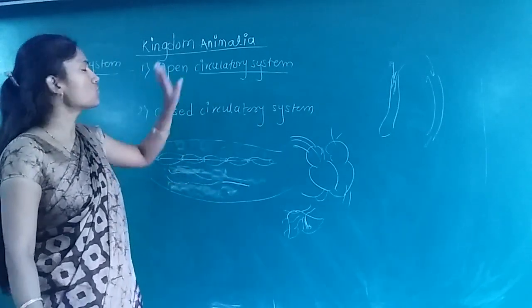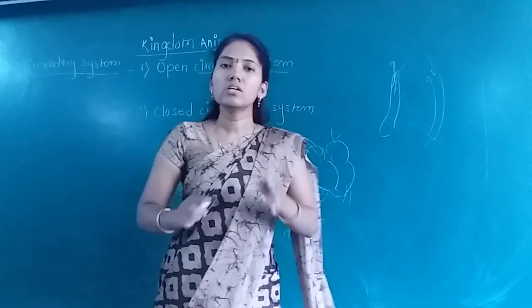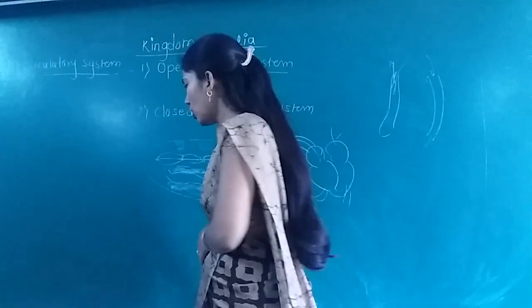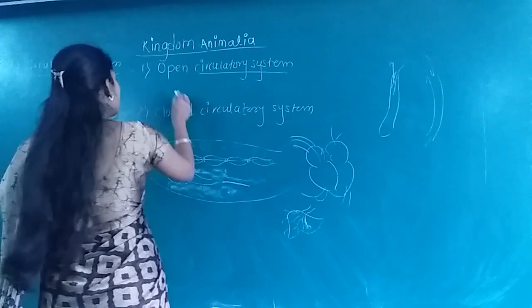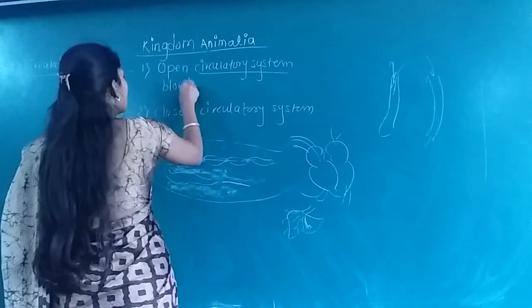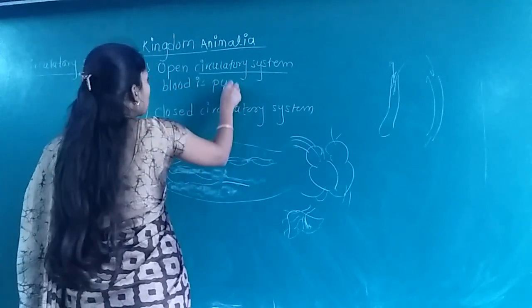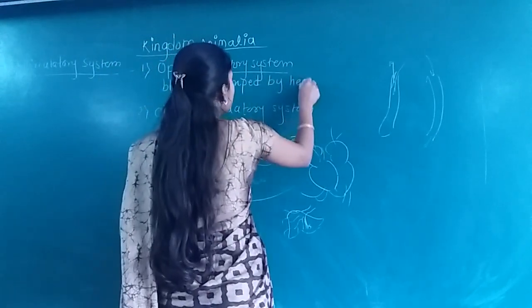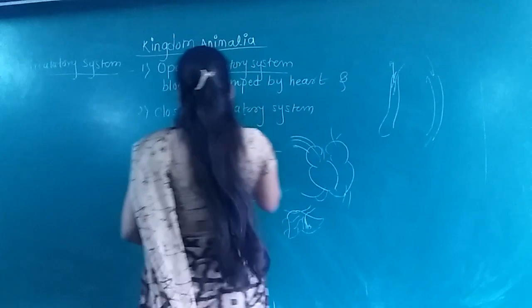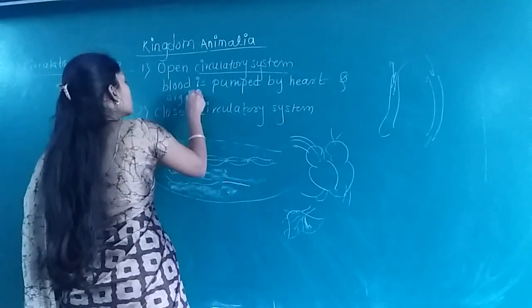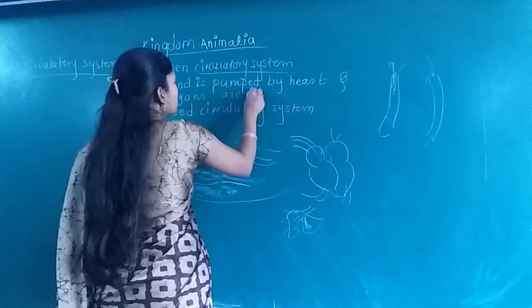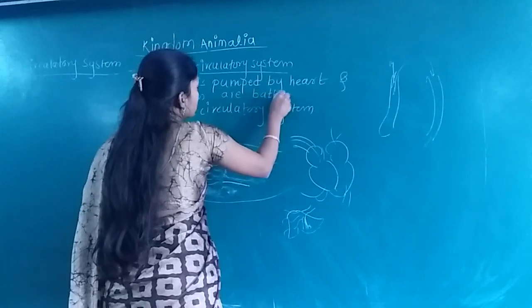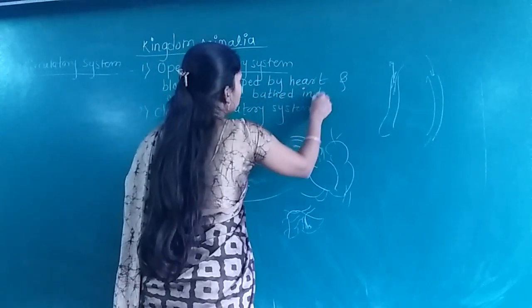So such a type of system is the open circulatory system. So you have to remember in open circulatory system that blood is pumped by the heart and organs are bathed in blood.